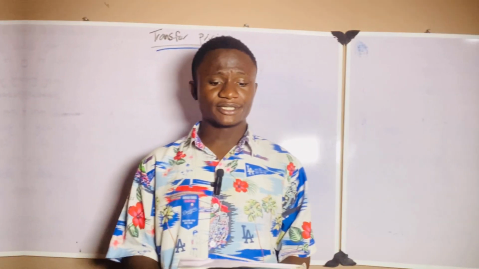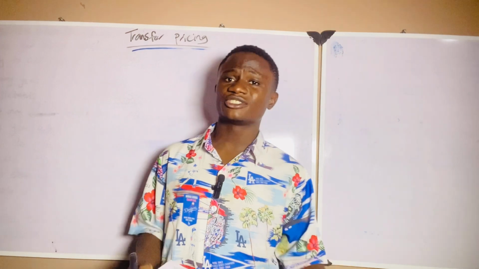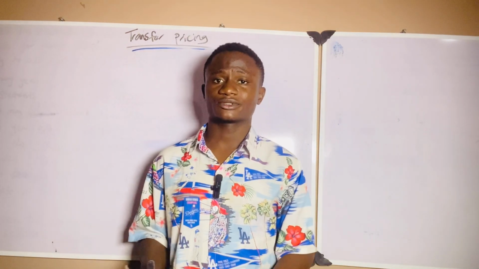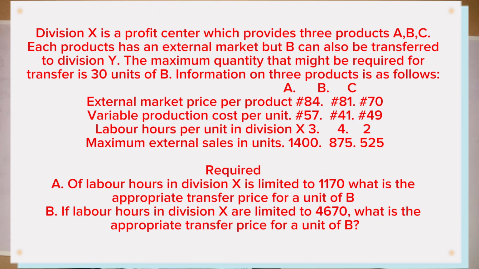Let's go. Welcome back. In this video, we'll be taking a very simple question, and in our subsequent videos, we look at more technical questions. Division X is a profit center which produces three products, A, B, and C. Each product has an external market, but B can also be transferred to division Y. The maximum quantity that might be required for transfer is 30 units of B. Information on the three products is as follows.